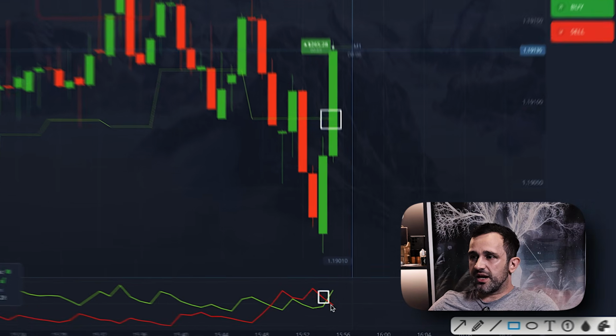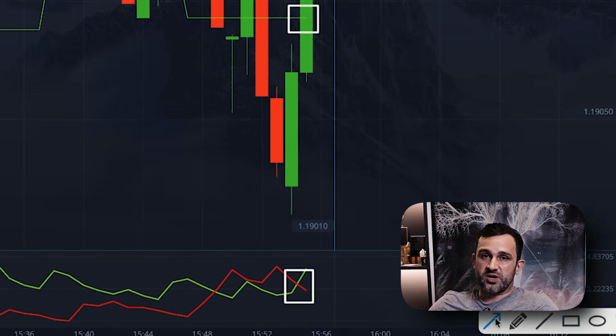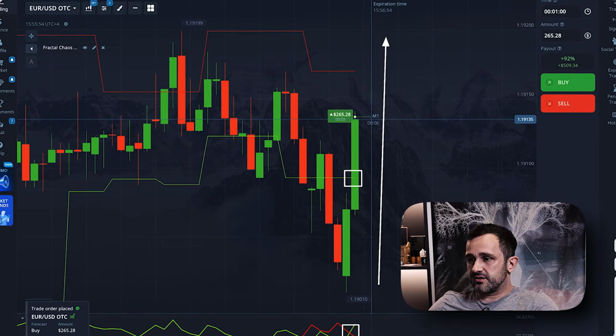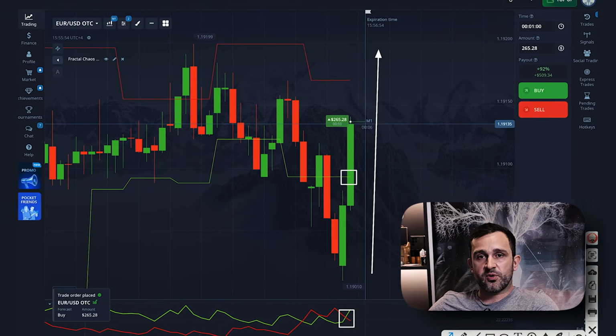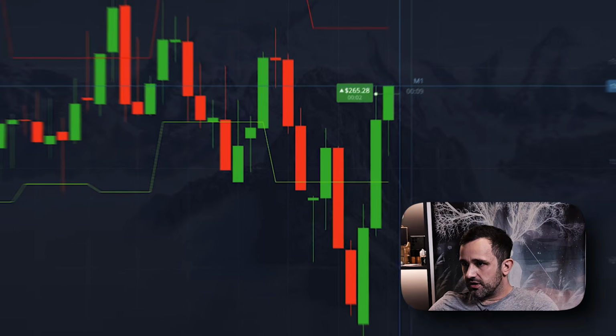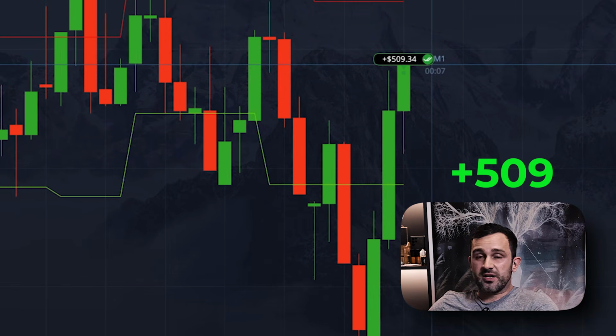On ADX, the green line moves upward while the red one weakens. Pressure shifts to buyers. The low is held, buyers strengthen, and the price continues pulling upward. Waiting for the close. And plus $509.